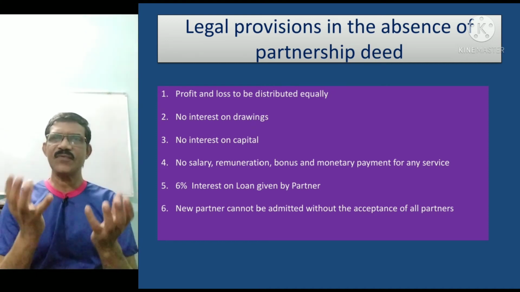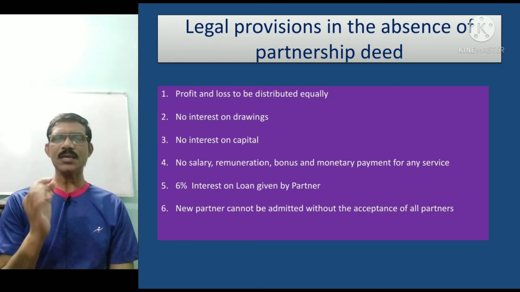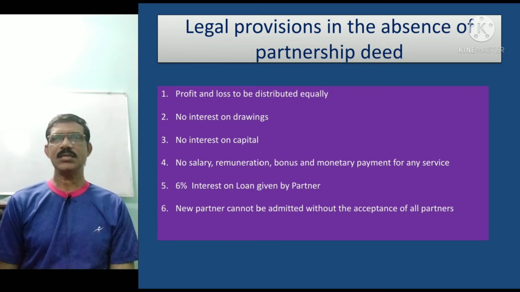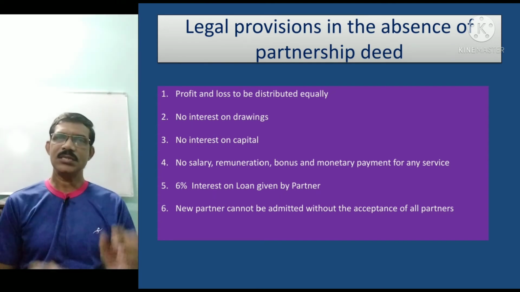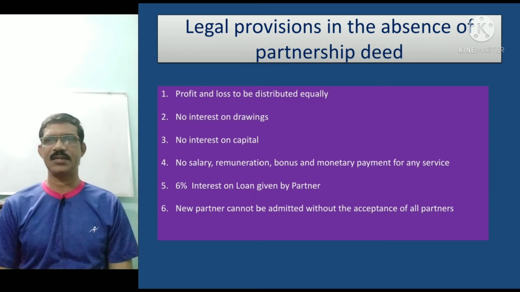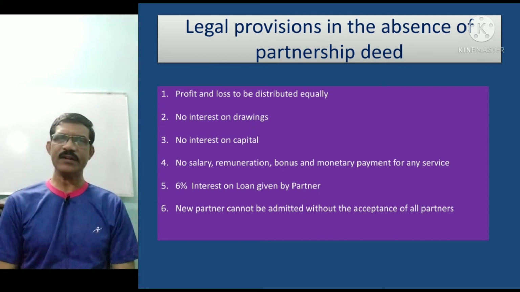So what type of questions will you get in the examinations? Let us discuss in brief. Suppose Rajesh and Suresh started a partnership firm. Rajesh invested 10 lakhs capital, Suresh invested 5 lakhs capital.